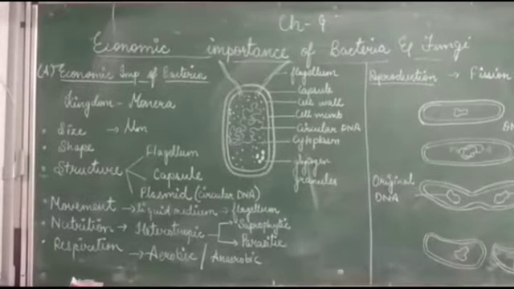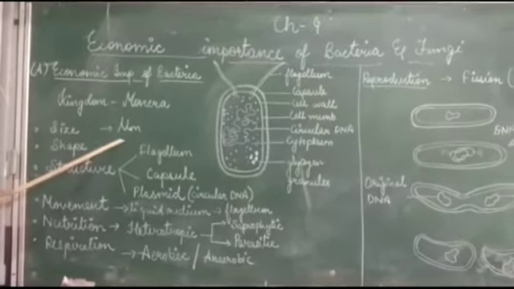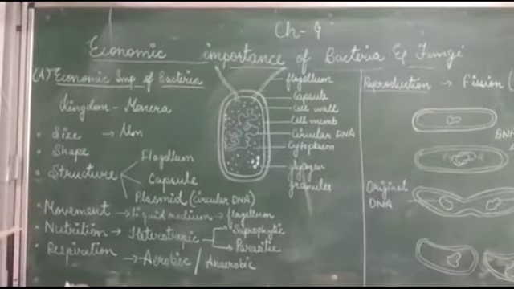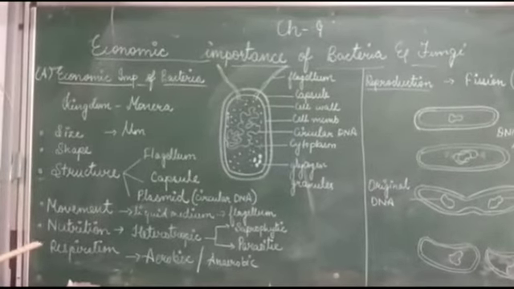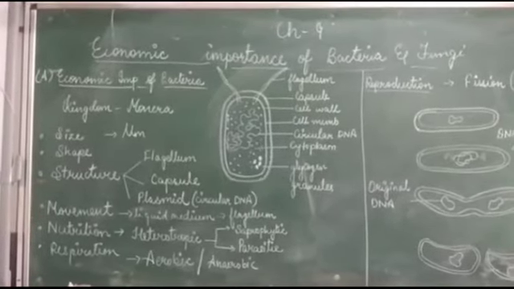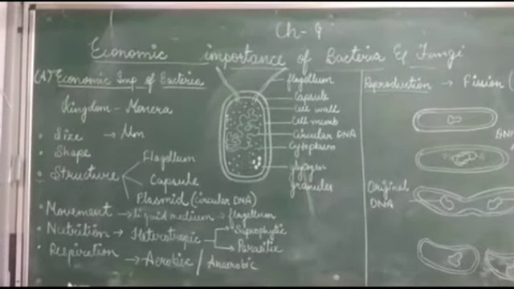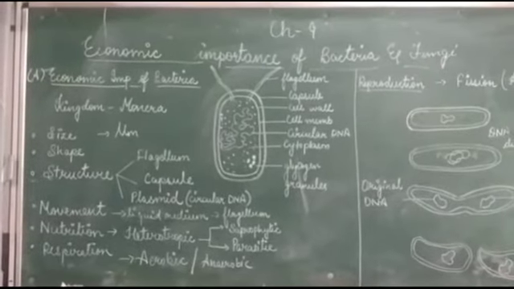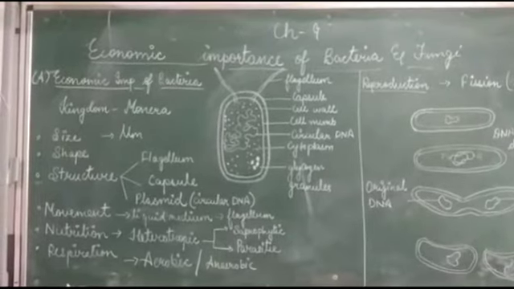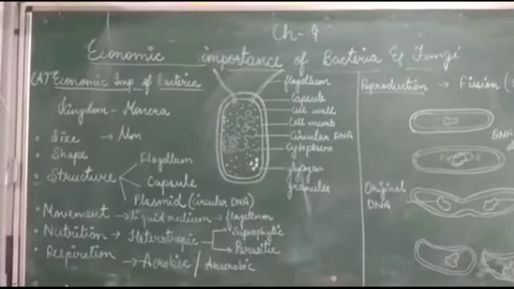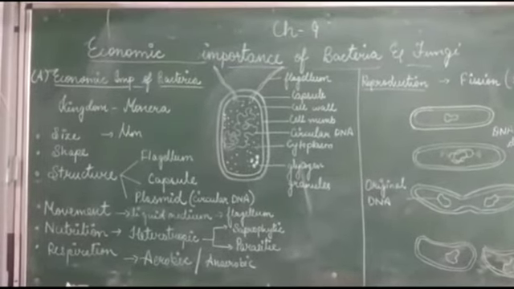About the size, bacteria are the smallest organisms found on the earth. The size is measured in micrometers. Next, you will read about the shape of the bacteria. The bacteria are commonly found in four shapes. First one is cocci, meaning spherical bacteria. Next is bacilli, meaning bacteria having a rod-shaped, cylindrical body. Third is spirilla, meaning it has either a spring-like or twisted body. Vibrio means comma-shaped bacteria.